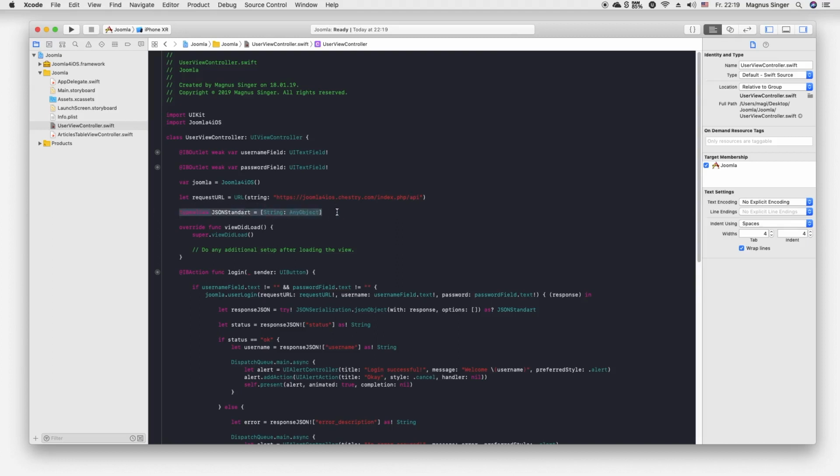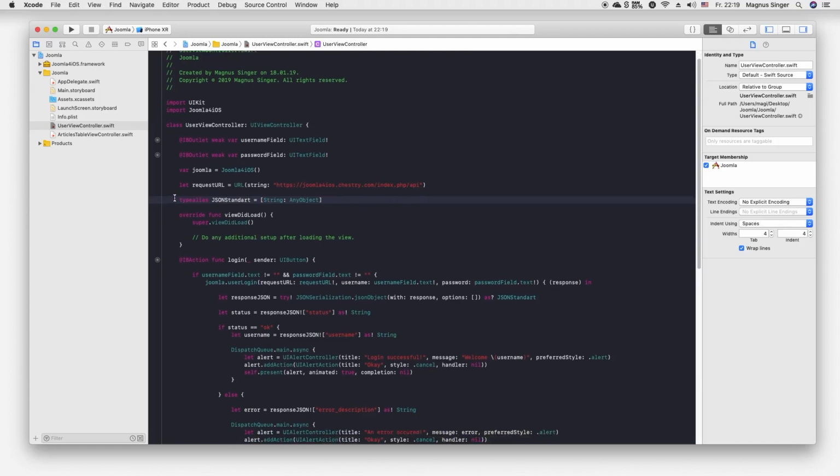And here we just declared our JSON standard. Again, this is optional, but I prefer to do it this way, so you will make life a lot easier in big projects. If you declare these things in every function and in every login, logout, registration, remind, reset, whatever, it just doesn't make sense to me, to be honest. Do it like this, and you and people reading your code afterwards will be happy.